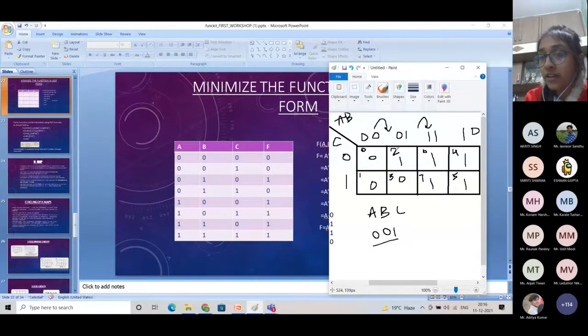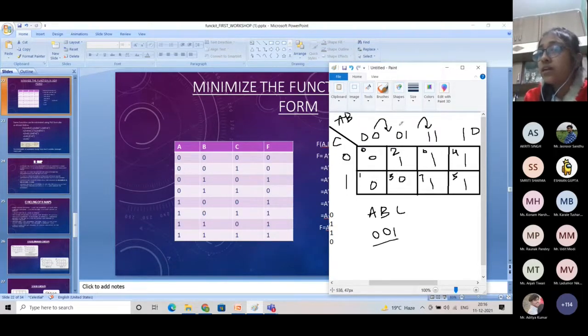Fine. In the third case 011. So 011 is our third input and this is the representation of 3 in binary number. Hence, this is the third output or M3, third minterm. Its value is 0 here, so we have written 0 in this case.